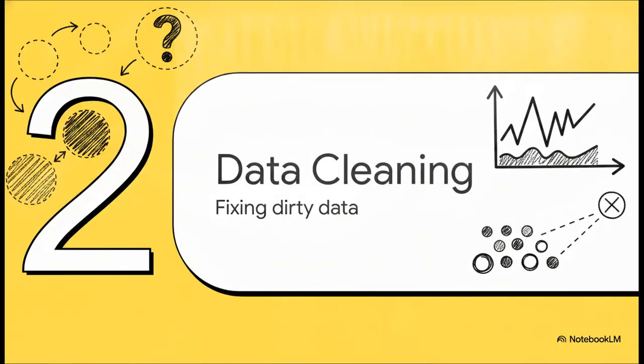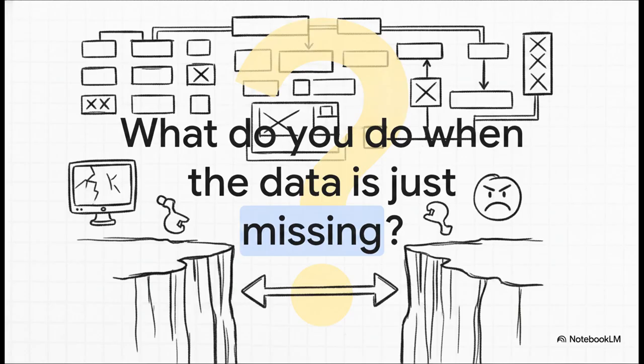That brings us right to section 2, data cleaning. This is where our main focus is fixing that dirty data, with the primary goals of filling in missing values, identifying those weird outliers, and smoothing out the noise. It's such a common headache. Just picture a massive sales database where thousands of rows, or tuples as we call them, have absolutely no recorded value for the customer's income. Maybe the equipment malfunctioned, or maybe the customer just flat out refused to enter it. So how do we actually handle these massive gaps without just deleting everything and losing all that valuable information?